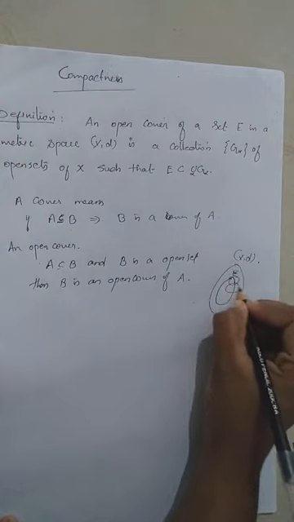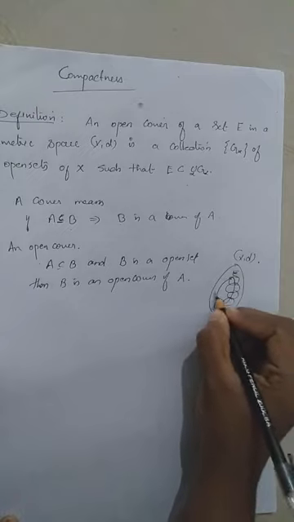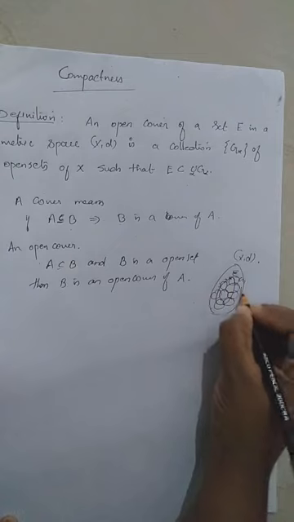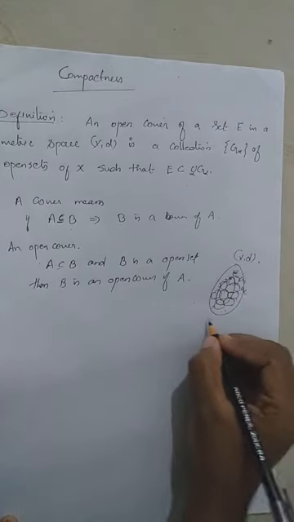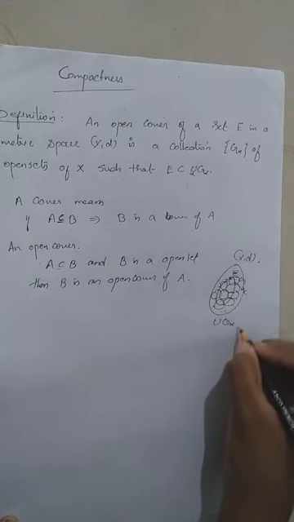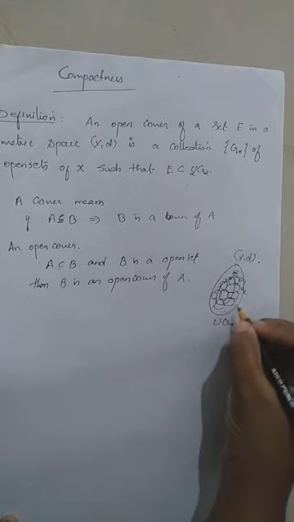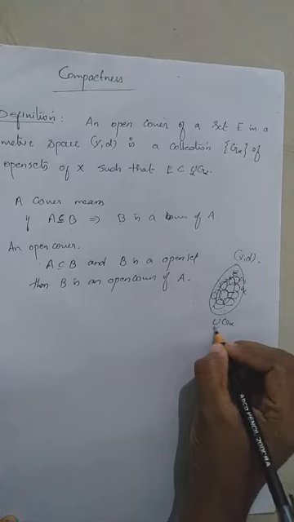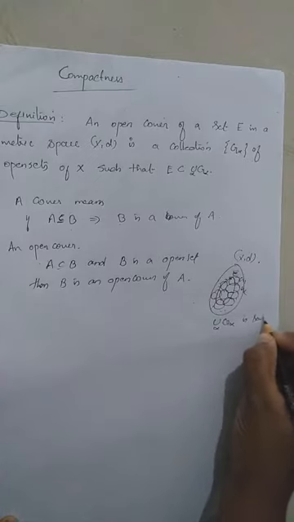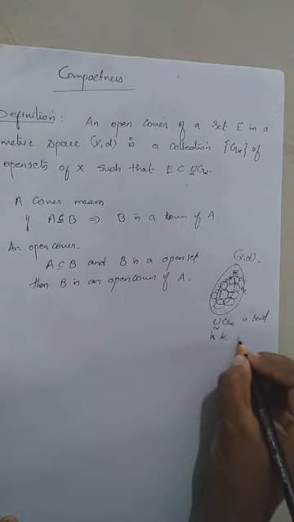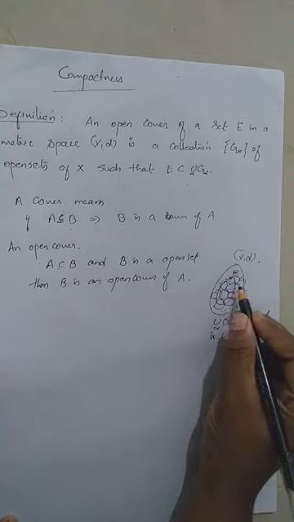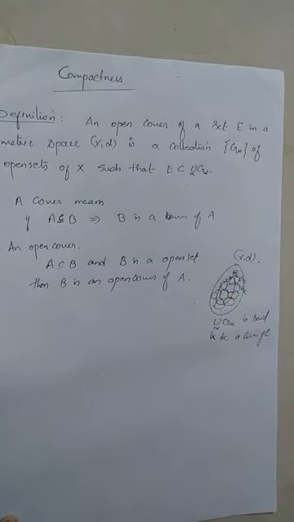So we consider some open sets G1, G2, G3, G4, G5, etc. Then we consider the union of the G alphas, where G alpha means G1, G2, etc. The union over alpha of G alpha is said to be a cover of E because their union will cover capital E.